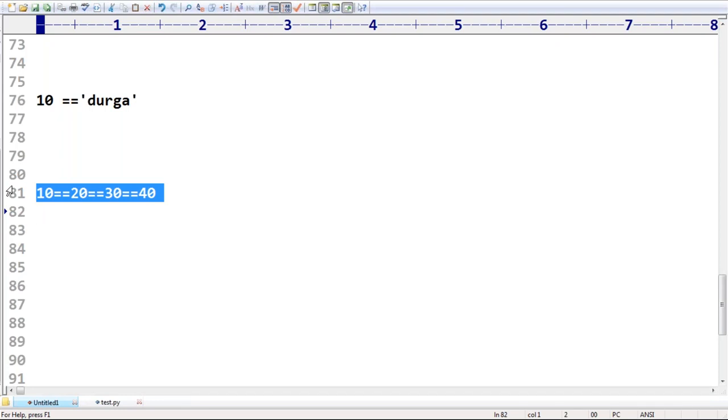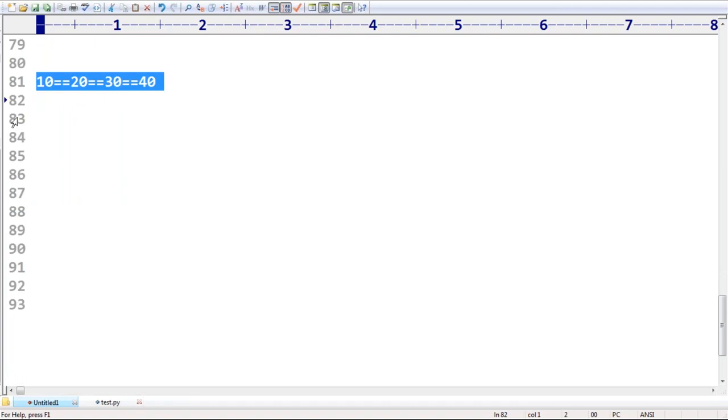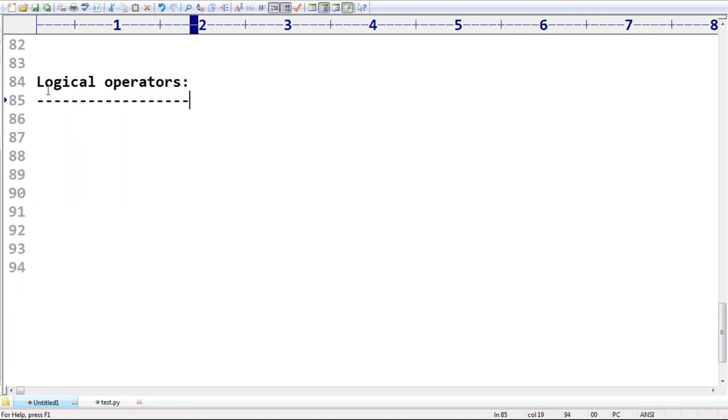Next, there is one more concept we need to discuss: logical operators. Observe the logical operators. What is the meaning and what is the behavior of logical operators? Do you know the operators concept?